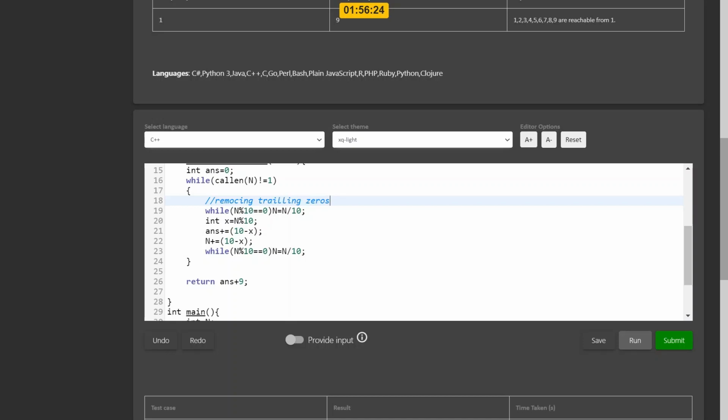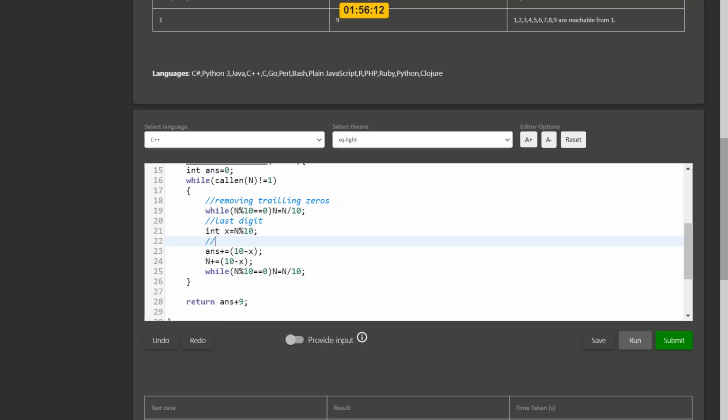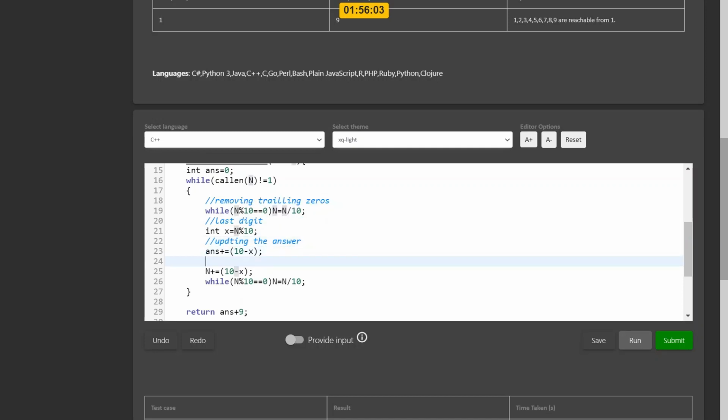Now here we are taking the last digit and we are updating the answer. The answer we are updating is with the difference between the last digit and 10.